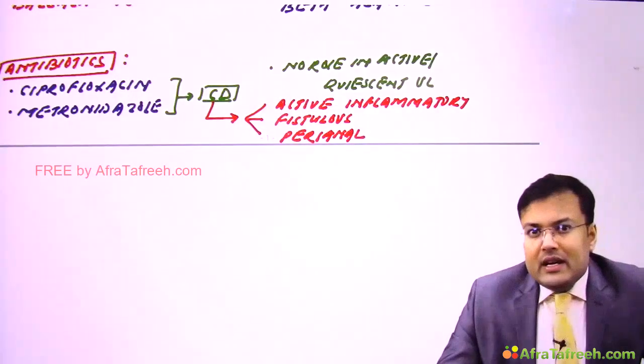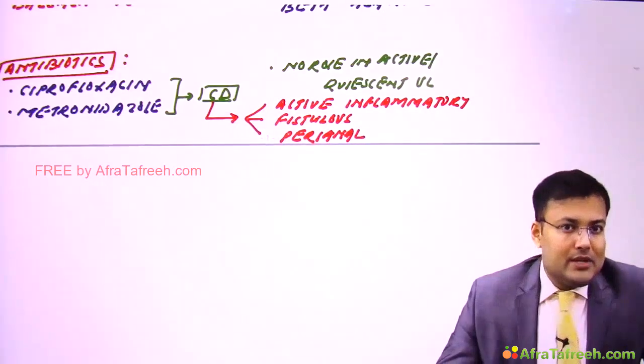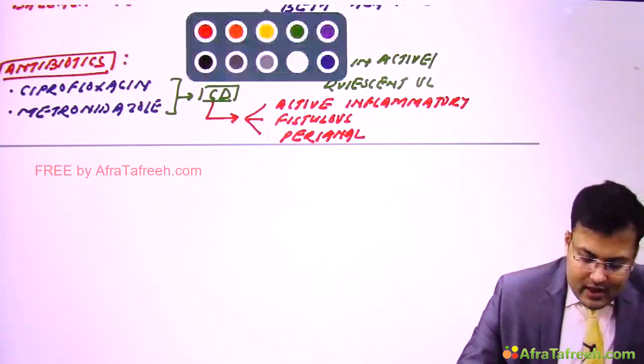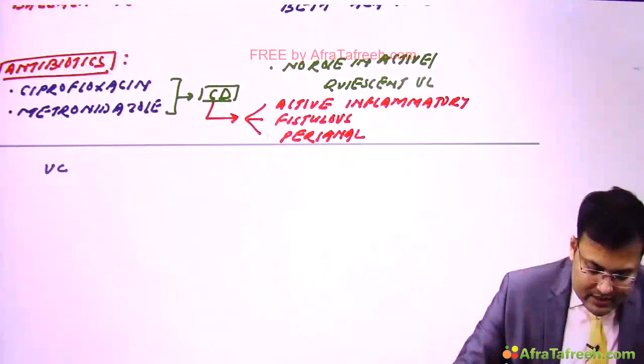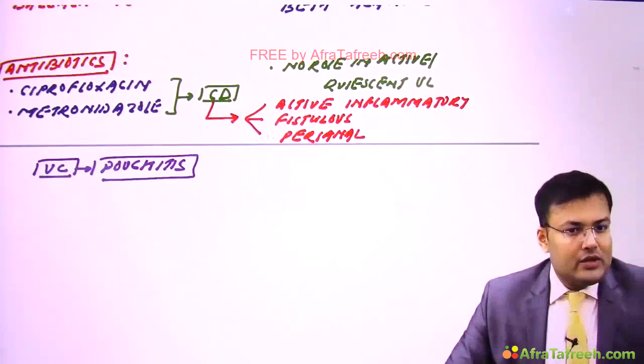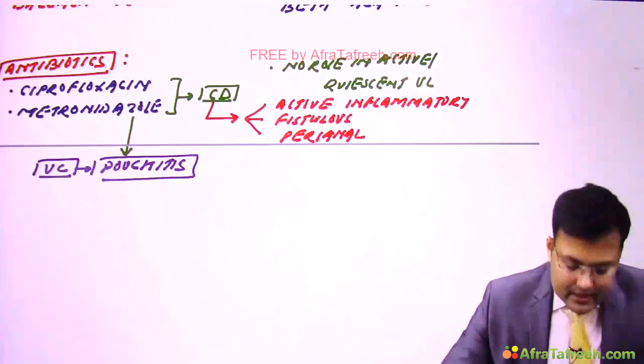Whenever we create a pouch of ileum, in the pouch there is inflammation, known as pouchitis. So if a patient of ulcerative colitis develops pouchitis after total proctocolectomy plus ileal pouch anal anastomosis, in this particular group these antibiotics are used.